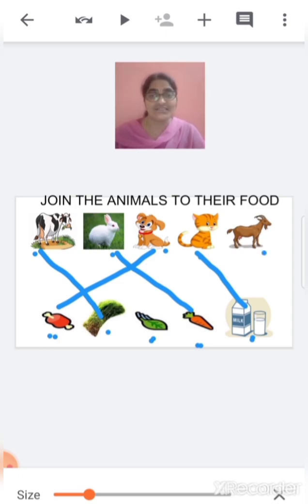Now what is this? This is a goat. Now what do goats like to eat? They like to eat bone? No. They like to drink milk? No. They like to eat leaves? Yes, they like to eat leaves. So we will match goat with leaves.